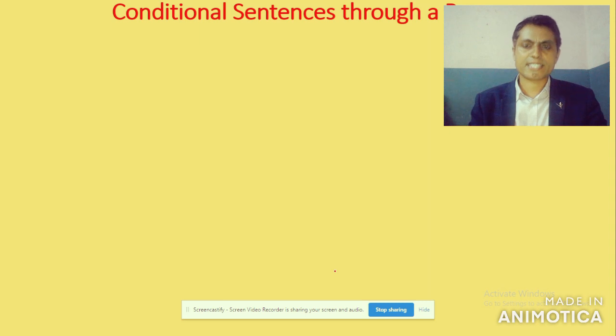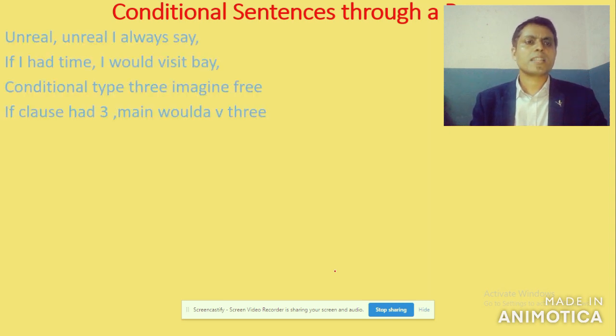Conditional sentences. Through a poem here as well we have to see. Now look at this stanza very fast. Let me recite it. Unreal, unreal, I always say. If I had time, I would visit Bay. Right? Conditional type 3, imagine free. If clause had plus verb 3, main clause would have plus verb 3.